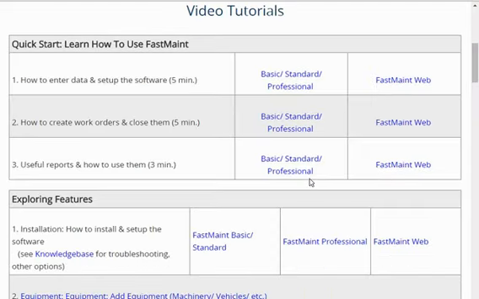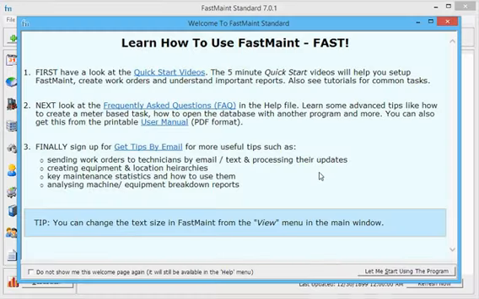This brings up the Welcome screen, which the first time you use FastMaint automatically opens a new web browser window to the Quick Start Videos section on our website. You can review some of the useful videos here to learn how to use FastMaint. We close the browser window and return to the program and the Welcome screen.